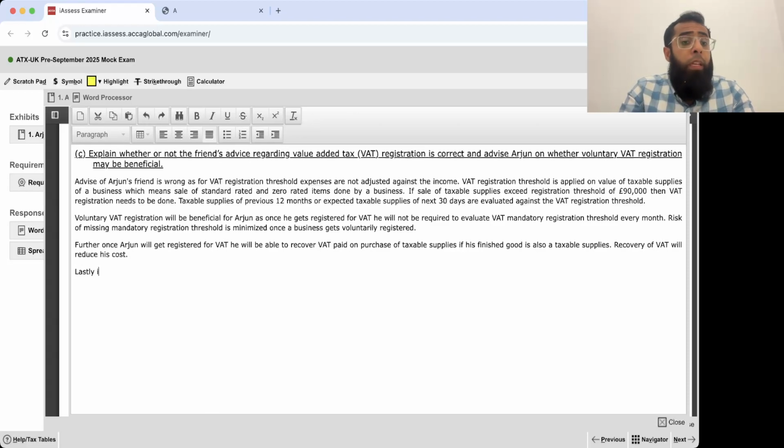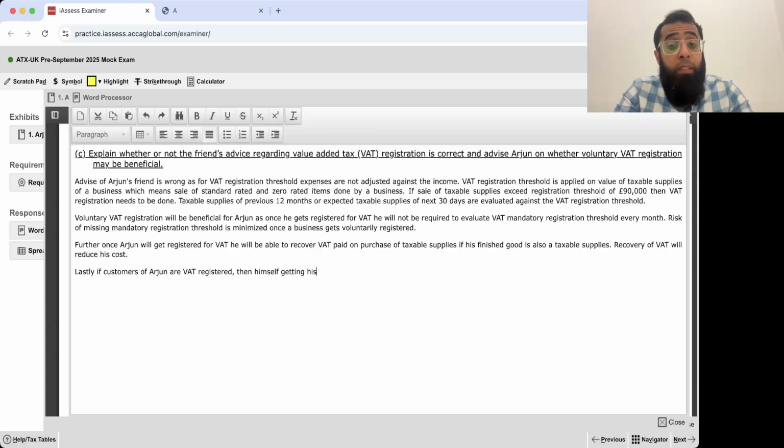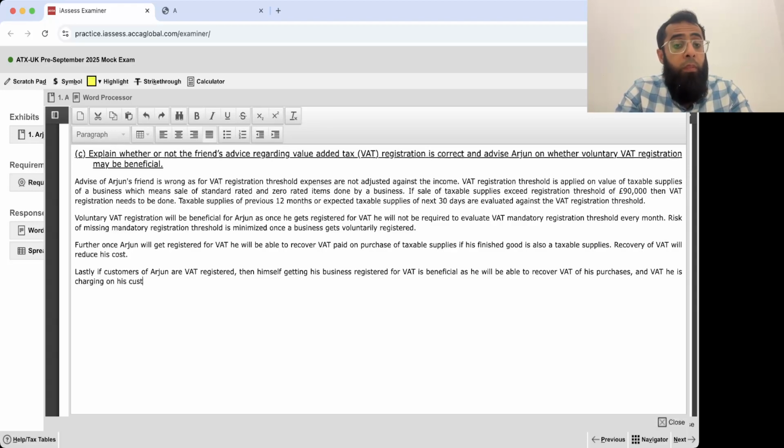Lastly, if customers of Arjun are VAT registered, then getting his business registered for VAT is beneficial, as he will be able to recover VAT on his purchases, and the VAT he is charging his customers on sales will be recovered by them if they are also registered for VAT.